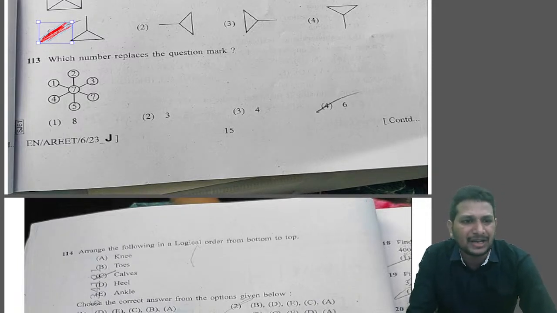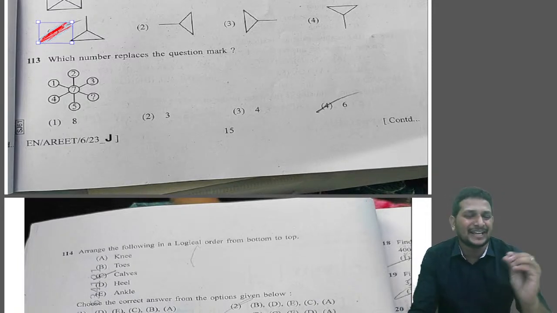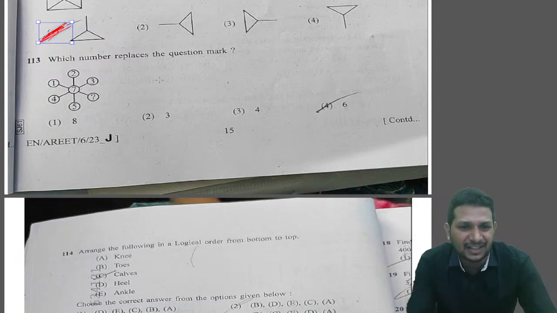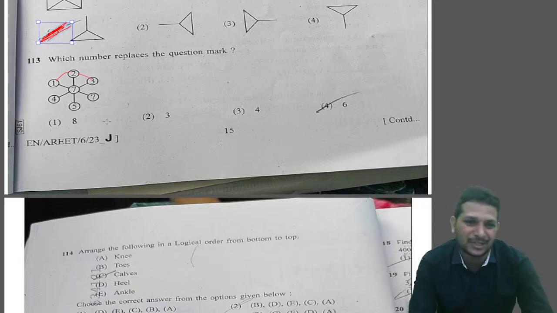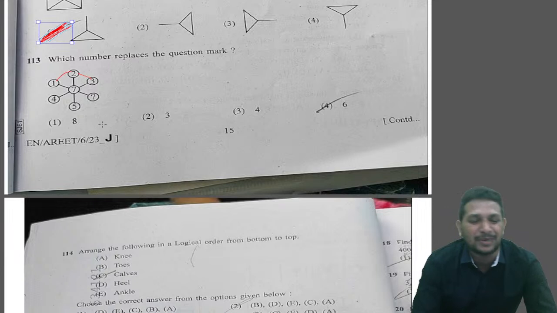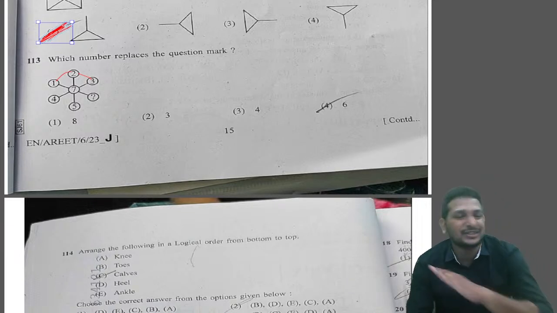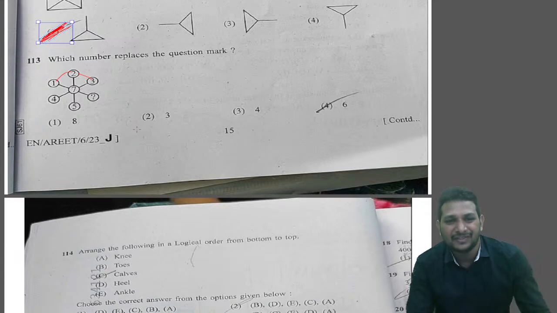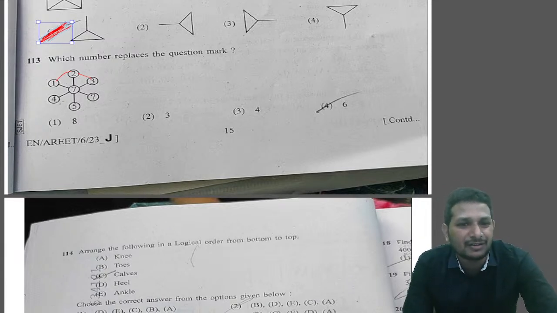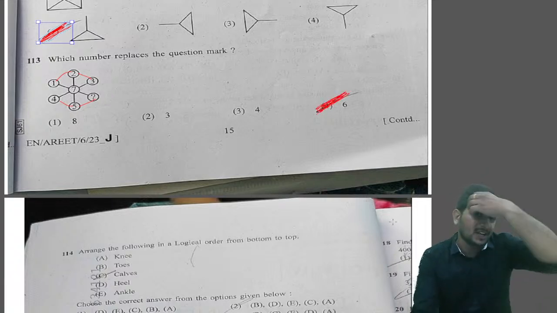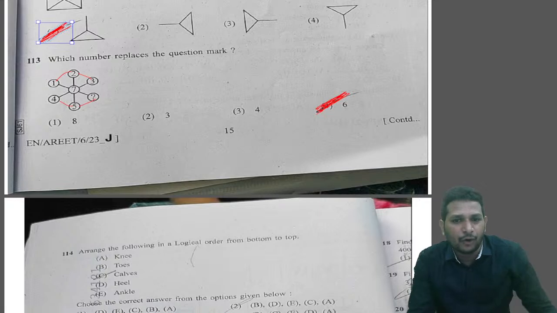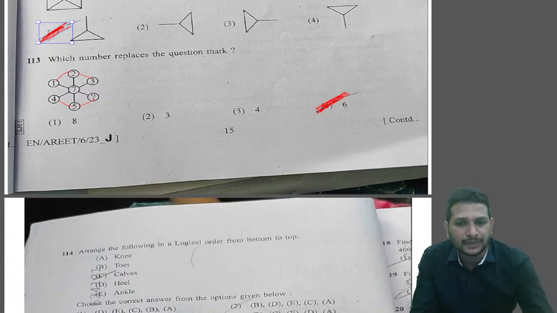Now coming to question number 113. This is also a diagram based question they gave, but it is very direct. 1 plus 2 plus 3, you might think like that. 1 plus 2, 3, 3 plus 3, 6. But 4 plus 5, 9 itself, so that addition logic doesn't work. But if you look at the numbers carefully, 1 after 2, 2 after 3, 4 after 5, 5 after 6. The answer for this question is option 4. So question number 113, we got the answer as option 4. Next, question number 114.